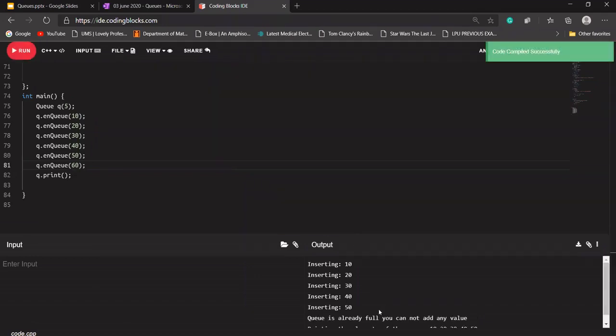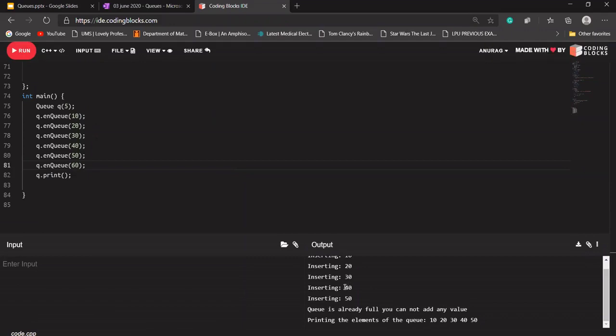Inserting 10, 20, 30, 40, 50, and if I want to insert 60, it says the queue is already full, you cannot add any value. So before inserting 60, let's say I want to dequeue something from our queue.